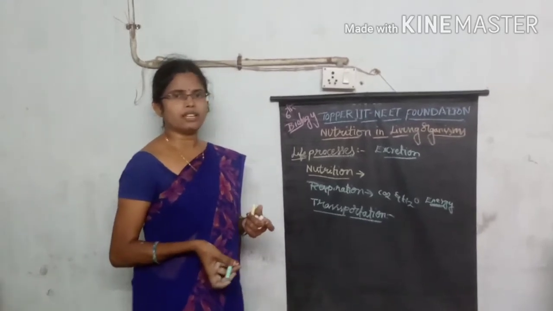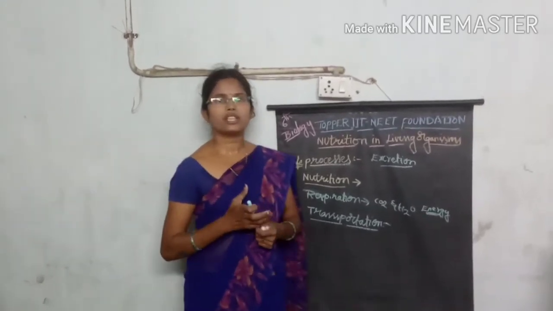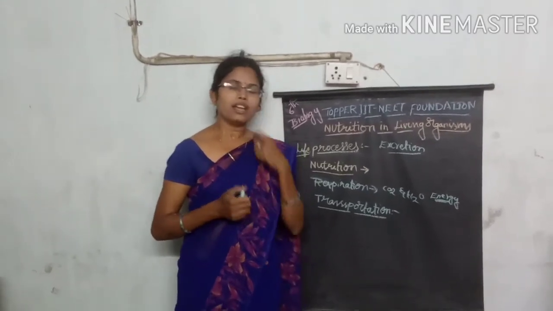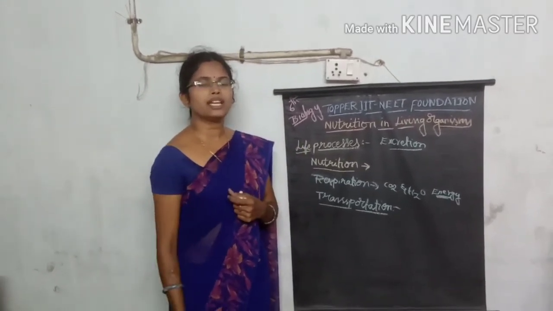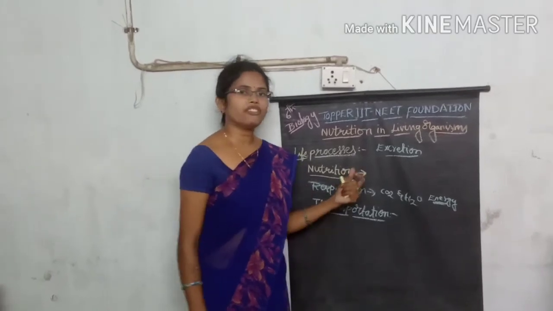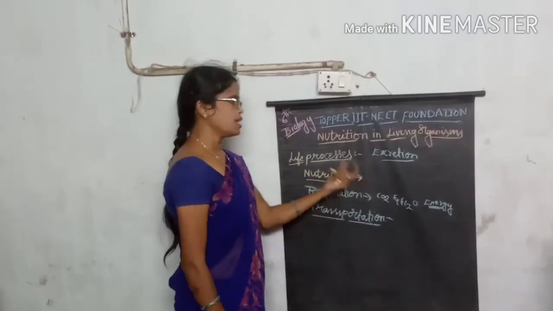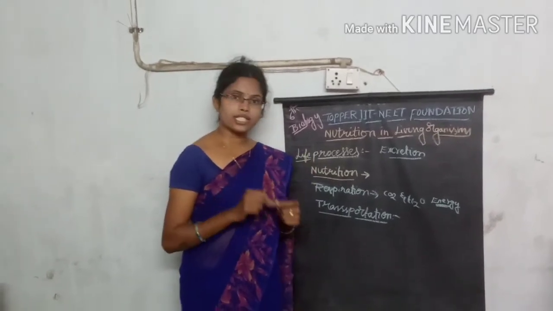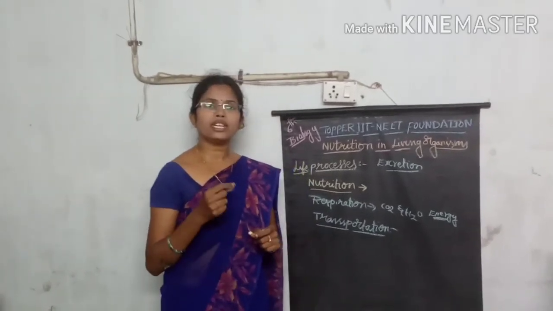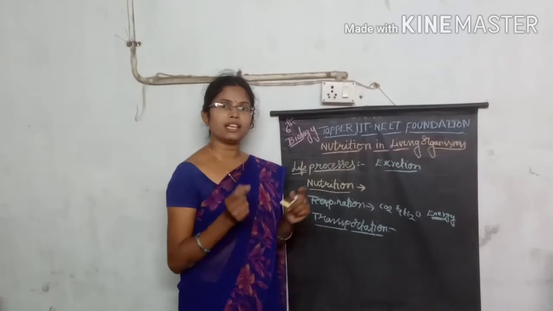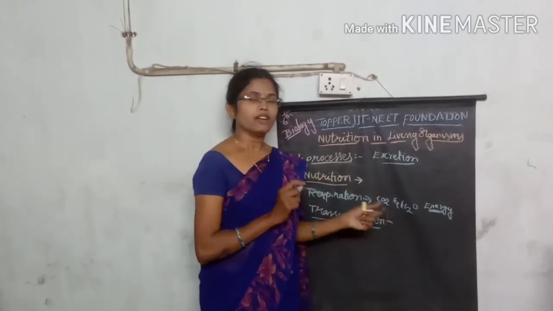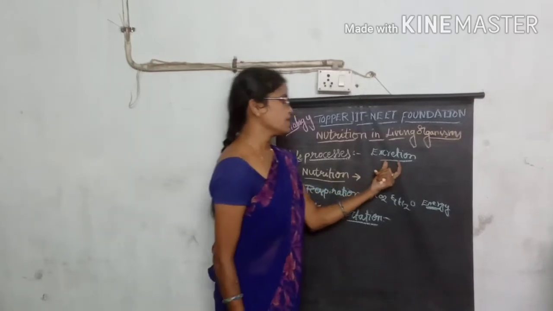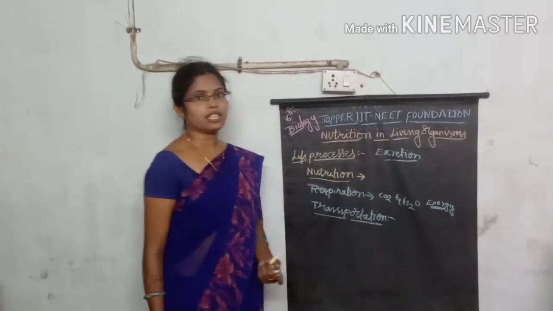In the digestion process, the undigested food material is eliminated to the outside environment in the form of fecal matter. The process in which the waste material, the toxic material, the unwanted material that is not required by the body, is eliminated to the outside environment is called excretion.